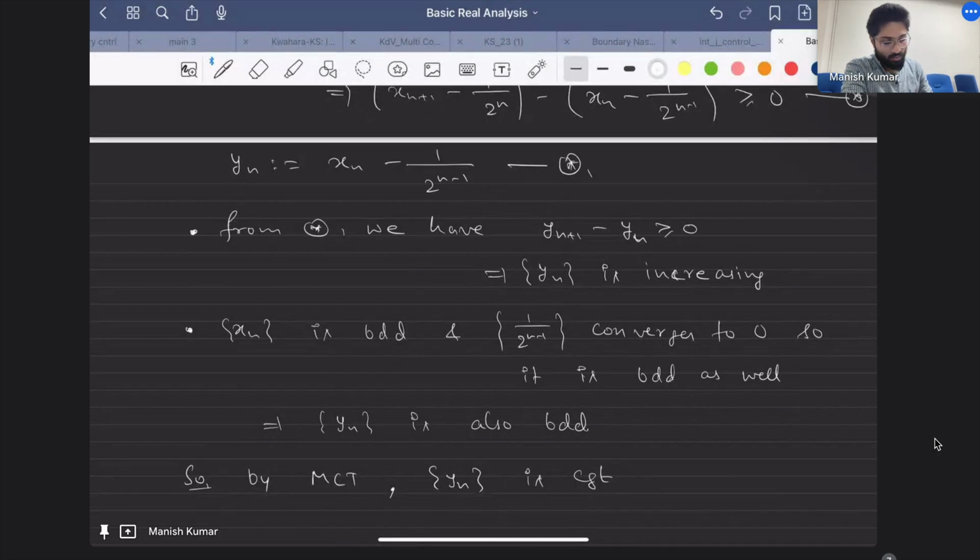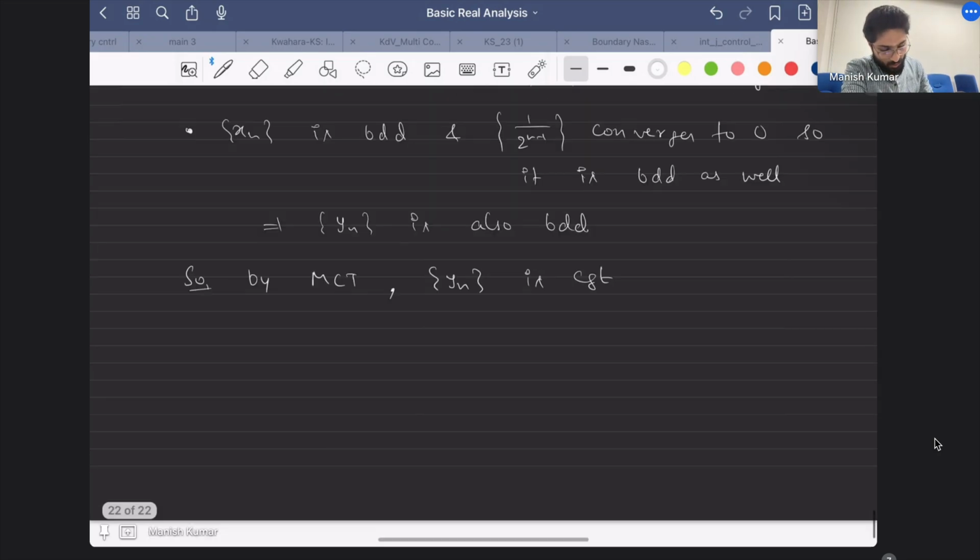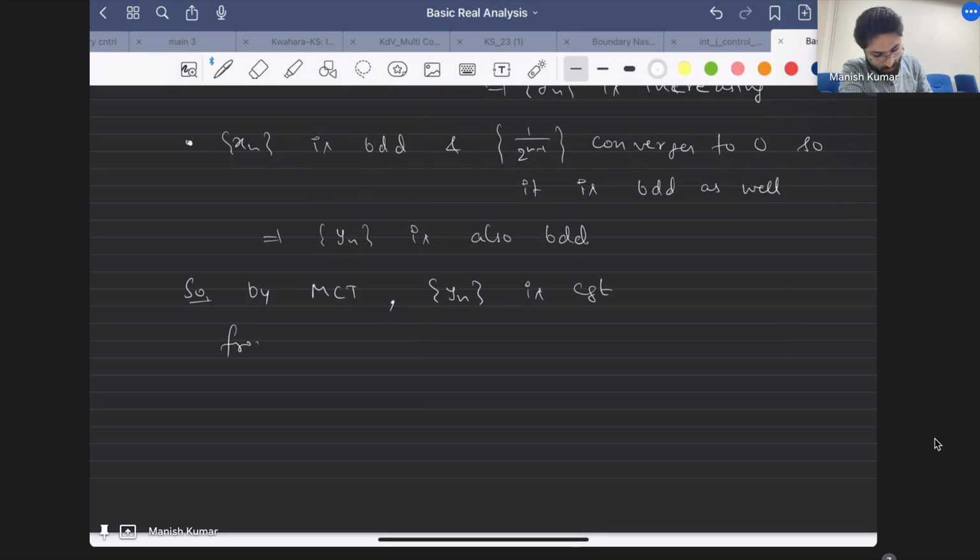So from star 1 we can conclude that xn is convergent and the limit of xn is the same as the limit of yn. So this is how you can deal with such problems.